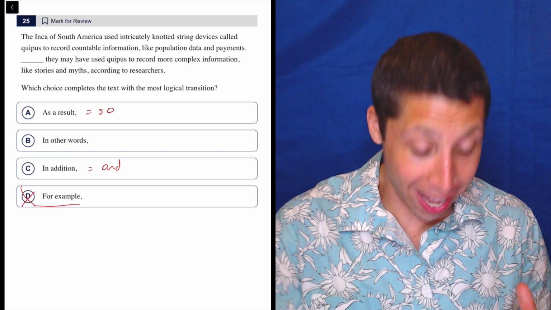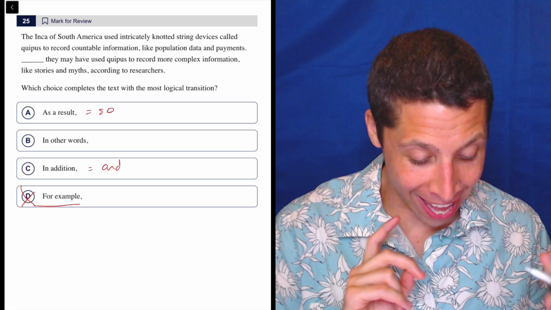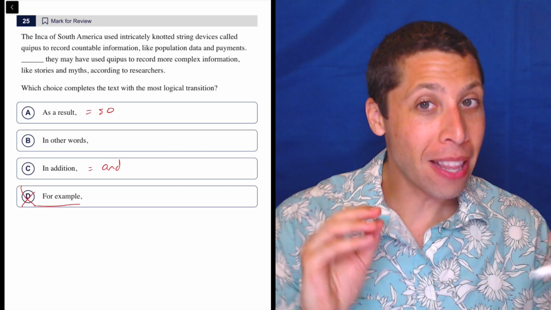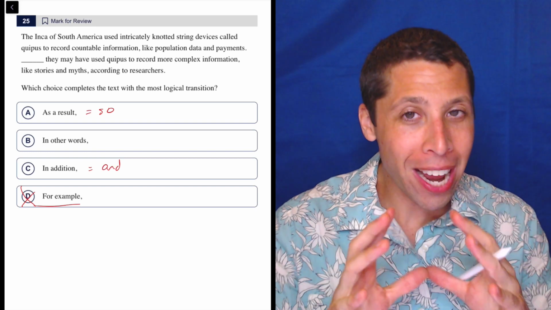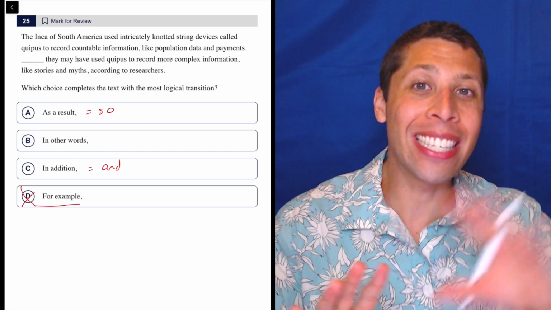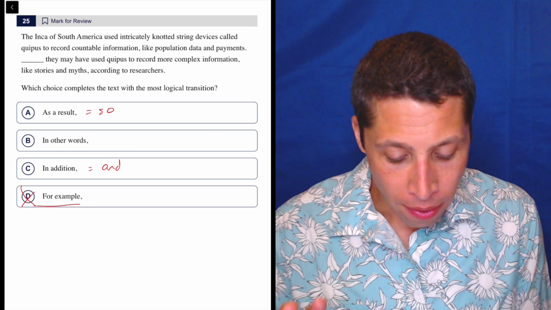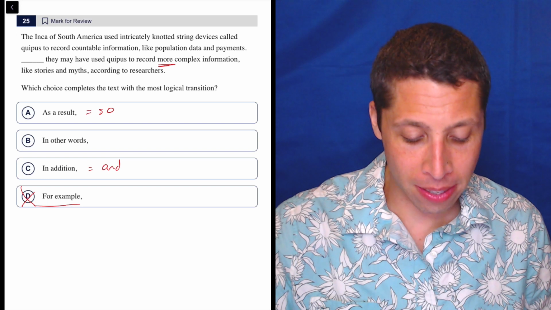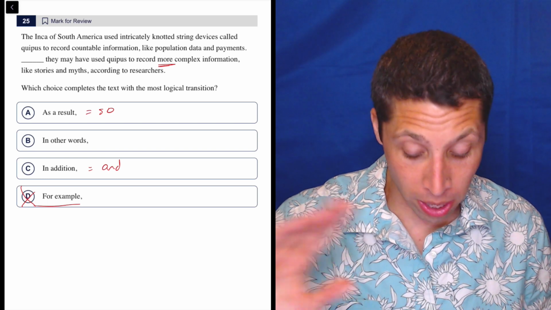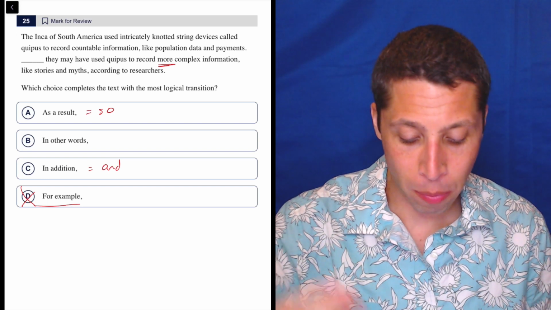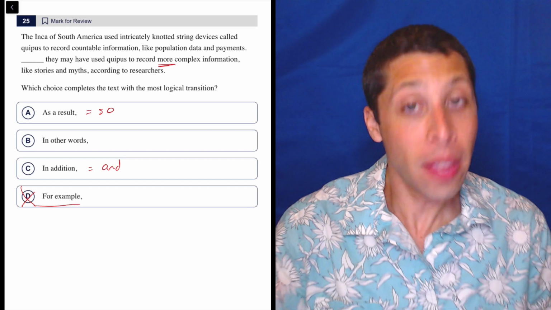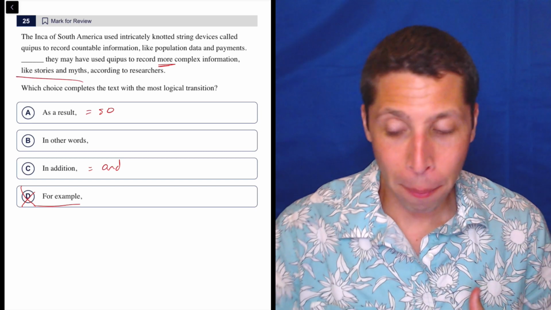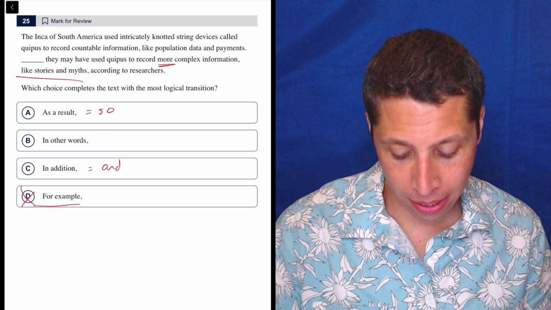You may think that population data and payments are complicated, complex things. But the way the sentences are phrased, they're trying to say this is a different thing, right? So they're contrasting almost the idea of the payments and population data with whatever this other complex information is, things like stories and myths. So they do give us this other example that helps us understand that they're different. But I do think some people are going to be tempted to pick D.